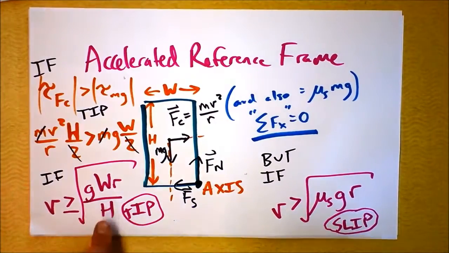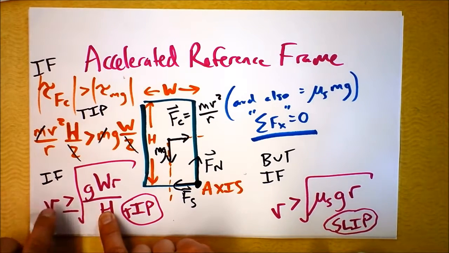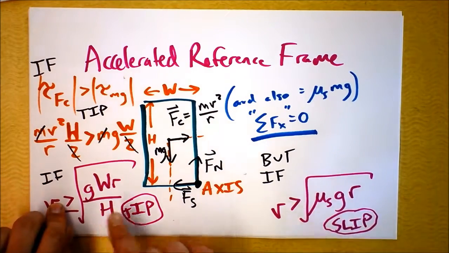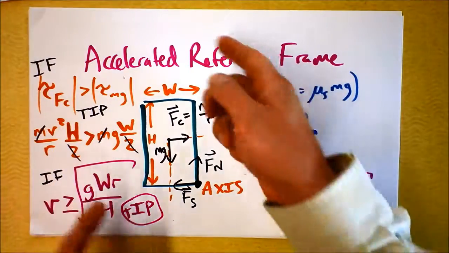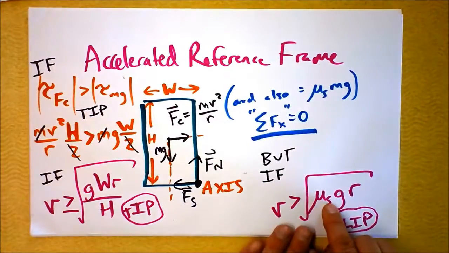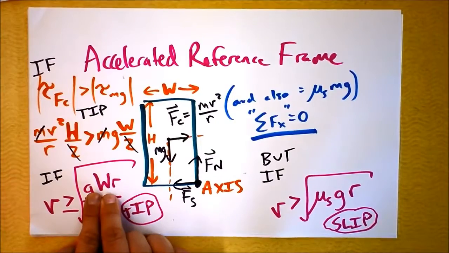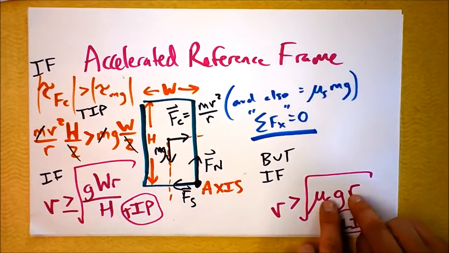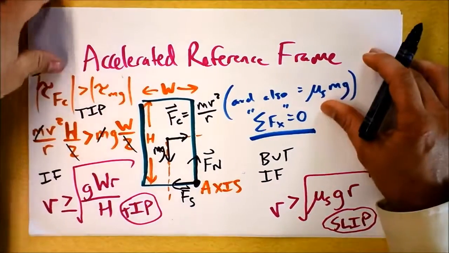I'm going to argue that if this is the bigger term, then it will never slip. Now, does that make sense? Sorry, then it will never tip. If this is the bigger term, then v can't be bigger than this and not also bigger than this. As v gradually increases, as I spin the turntable faster and faster, this will happen before this ever happens. So it's only slipping if this term is bigger. Conversely, if this term is bigger, then it will only tip. So I'm going to write that mathematically on the next page.